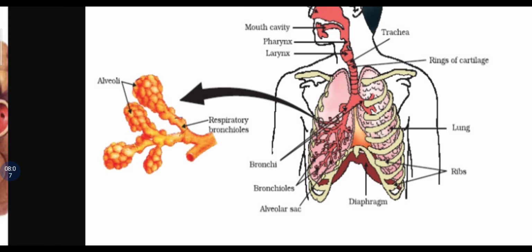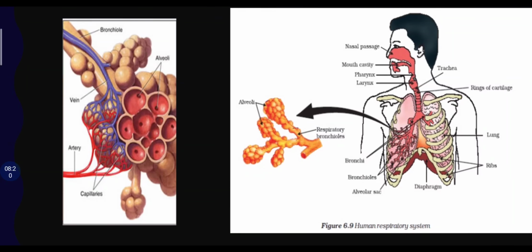Then alveoli exchange the gases with blood vessels. Then the ribs relax, the diaphragm relaxes, and air passes out of the lungs. This is how the respiration or the breathing gets completed.